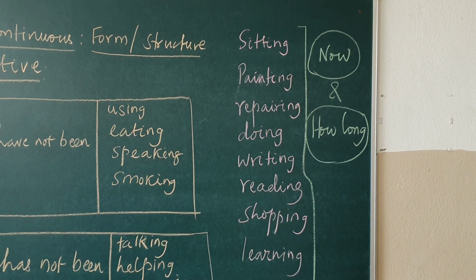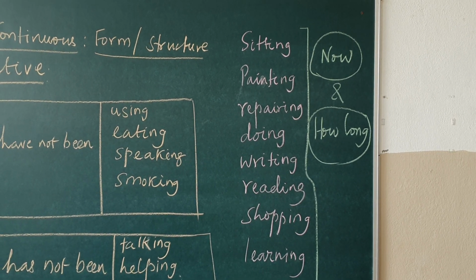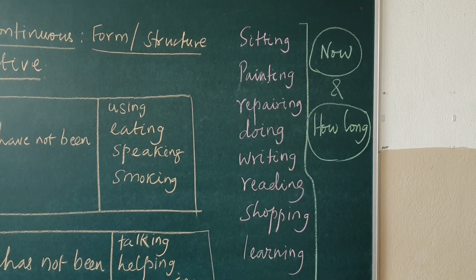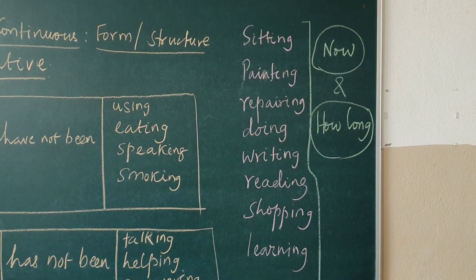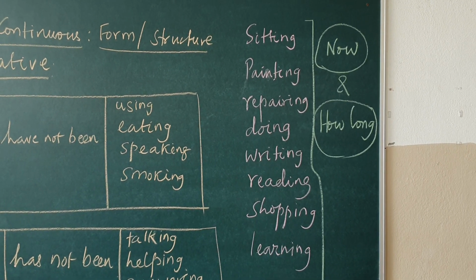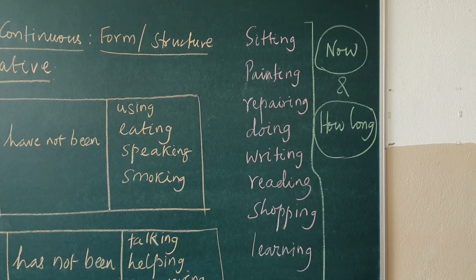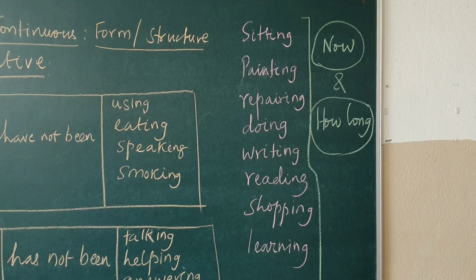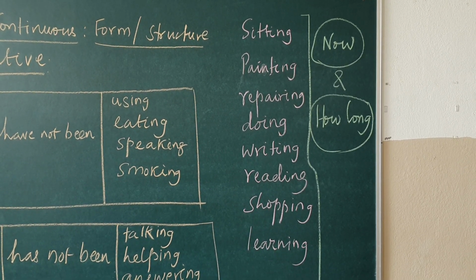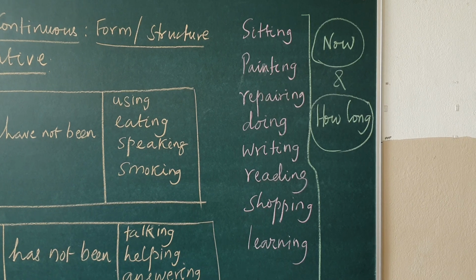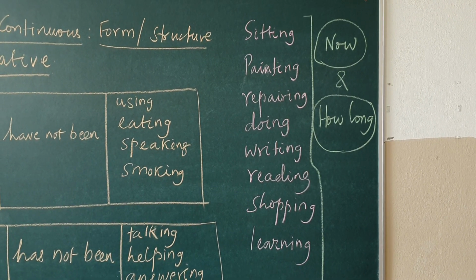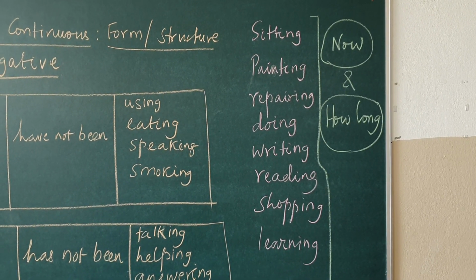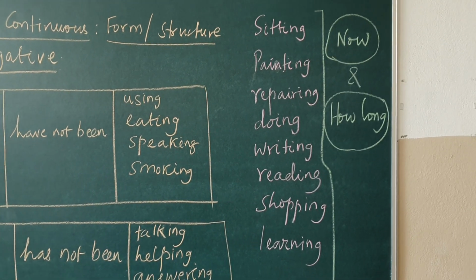Anne's clothes are covered in paint. She has been painting the ceiling. My hands are very dirty. I have been repairing the car. Because normally people wrongly use, a common error that we observe in present perfect continuous tense, they sometimes say, he is repairing the car since morning. It is not correct. When we say he has been repairing, that is the correct one, because he is repairing will never go with since, for, or how long.